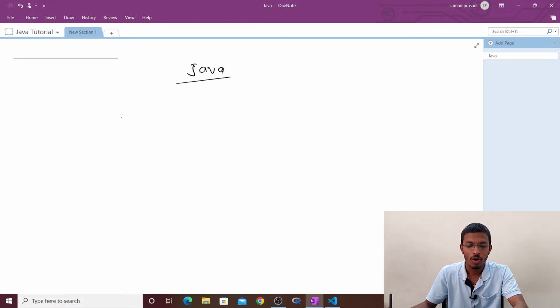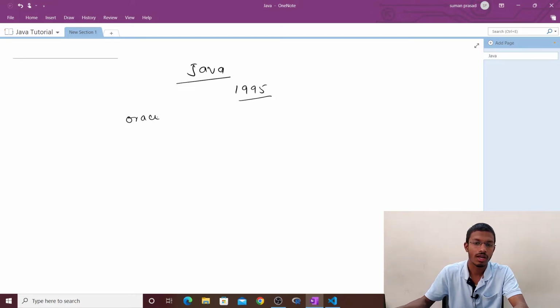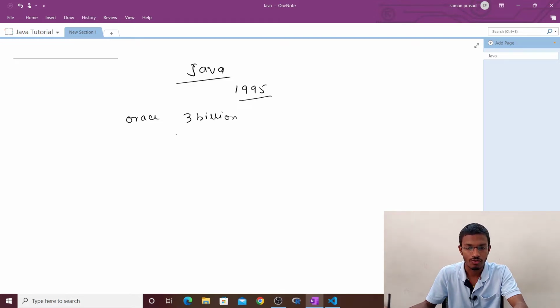Java is a very popular programming language which was created around 1995. It is owned by Oracle, and right now there are 3 billion devices which run on Java. Java is used especially for Android apps, so we can call it mobile application, desktop application, web application, web server and application server, games, database connection, and much more.